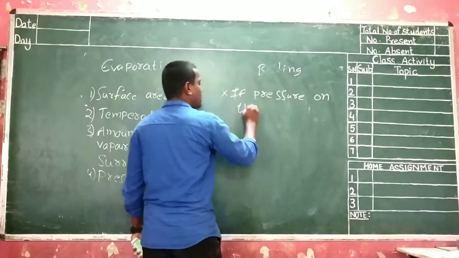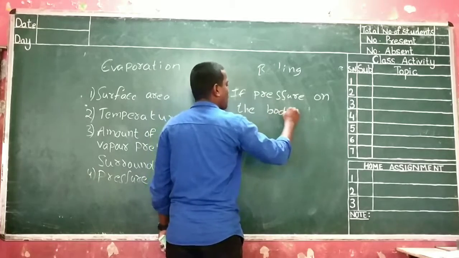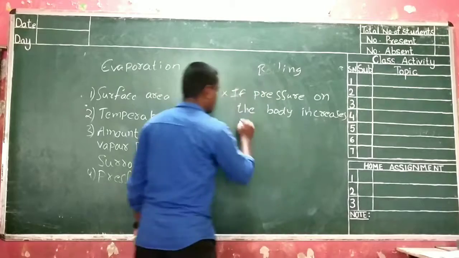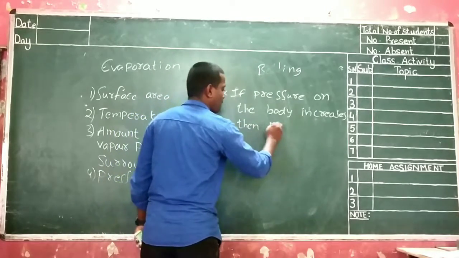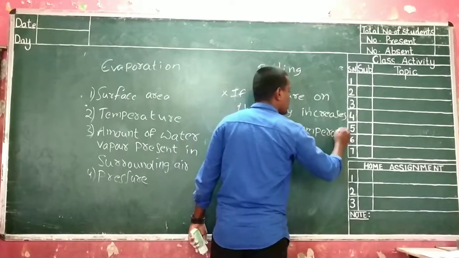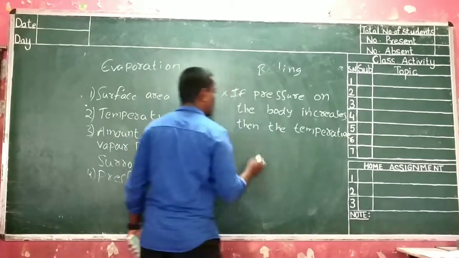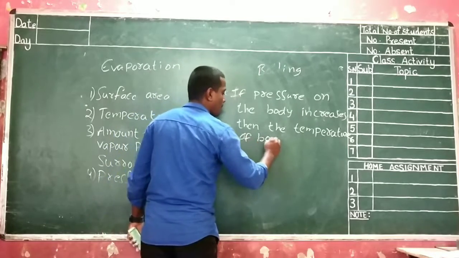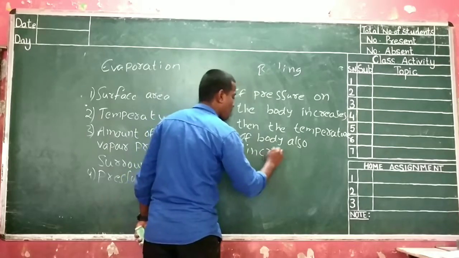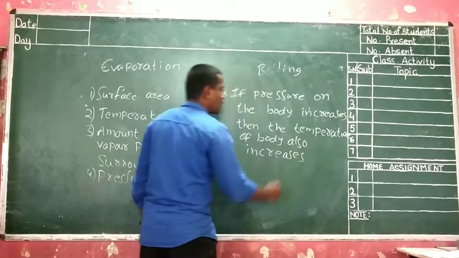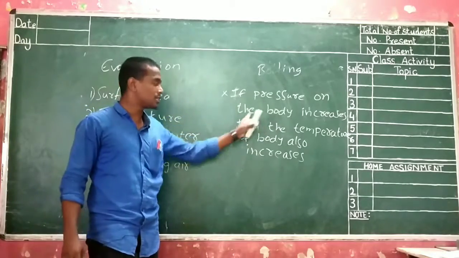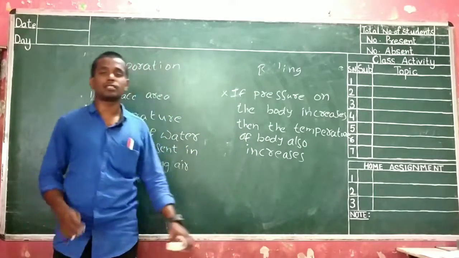If pressure on the body increases, then the temperature of the body also increases. This is one of the factors which you need to consider.